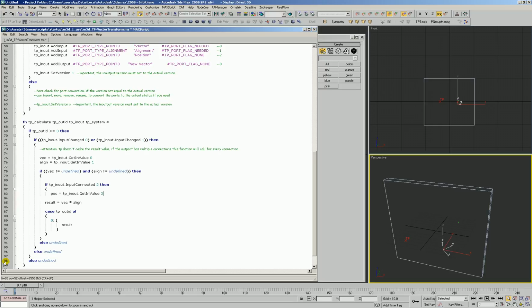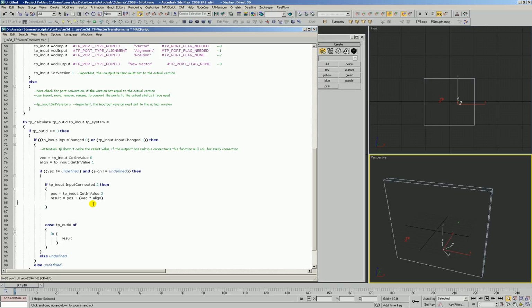And then if it is connected, our result is actually going to be different than what we've got right now. Let's grab that. Our position is this, and our result is going to be our position plus that.